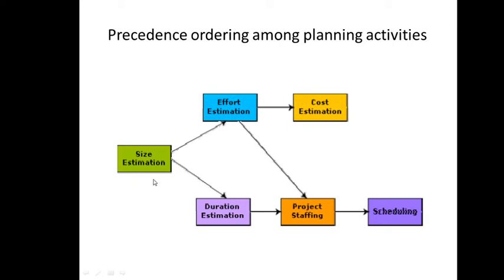So the first activity is size estimation, second is your effort estimation, right? With this effort we calculate the development time, and once you calculate these two, then we go for cost estimation. So we'll be going for size estimation. We'll be having size oriented metrics based on line of code and function point. We'll be doing 2 methods under this category.